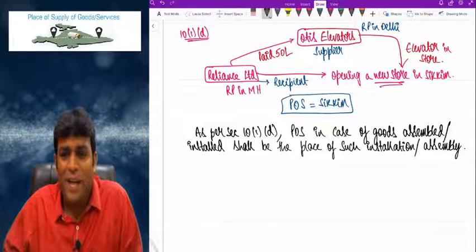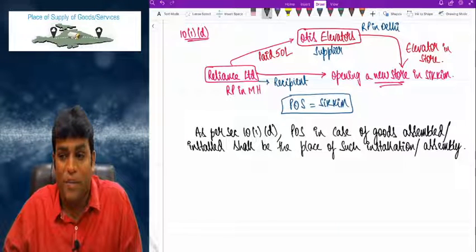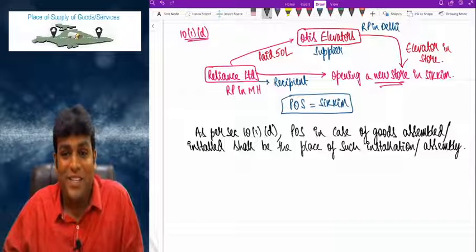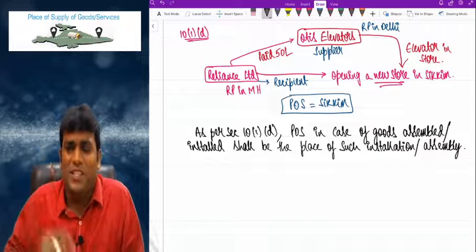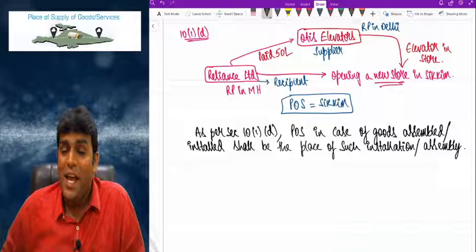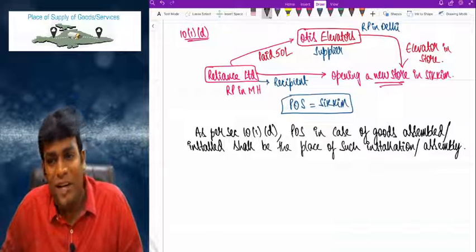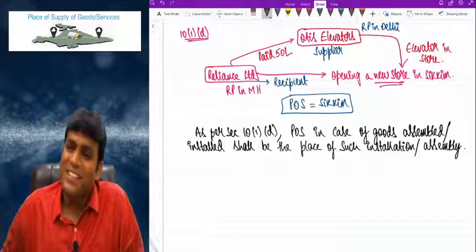When 10(1)(d) applies, don't apply any other provision just like that. Make sure that if it is assembled or installed, 10(1)(d) only should apply. Clear?